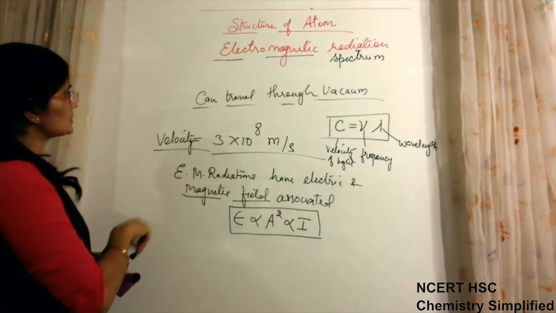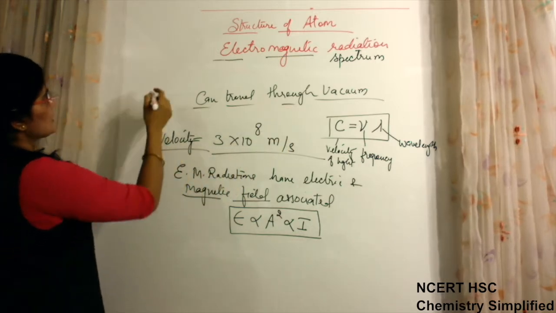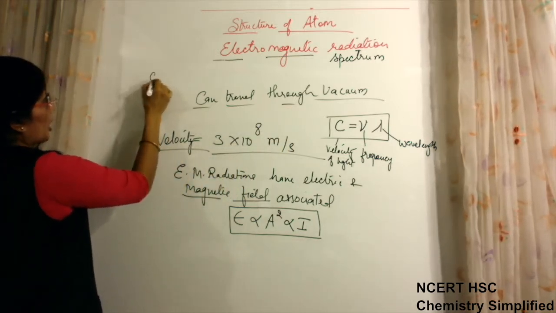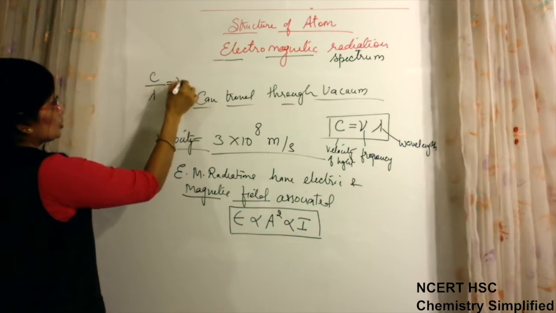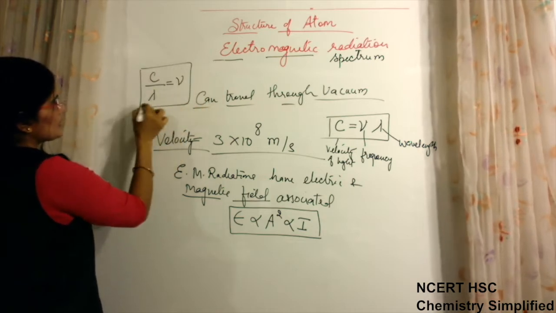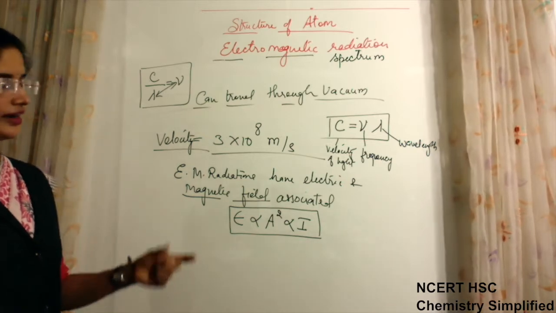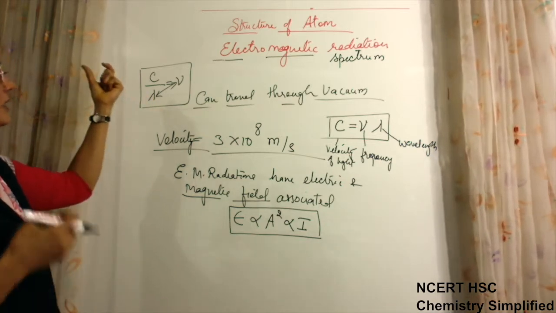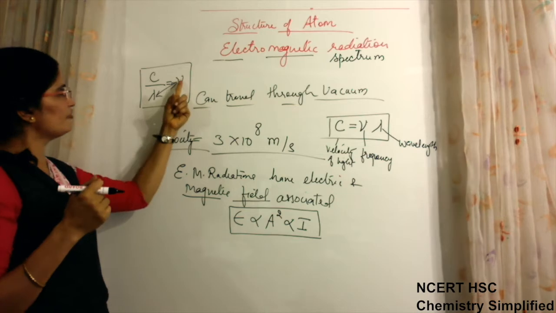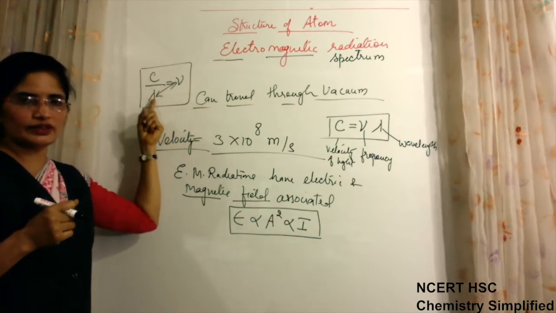Now from this relationship which we have written, we can see that C upon lambda is equal to nu. You can see that these two are inversely related. For a radiation or for a radiant energy wave, if nu is more, wavelength will be less.